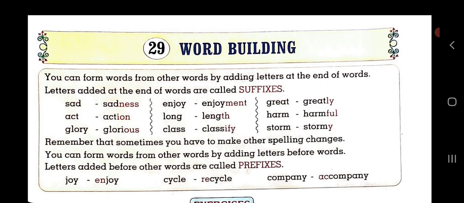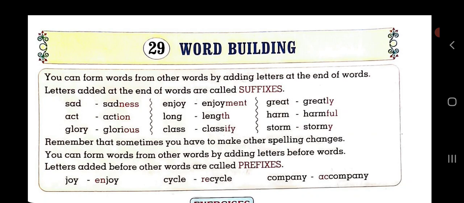Now let's see another word, great. Greatly. We add suffix ly to it and the adjective becomes an adverb. We add ly and the adjective great becomes greatly, an adverb. Act. If we add tion, shun, then it is showing the result of the action, action.